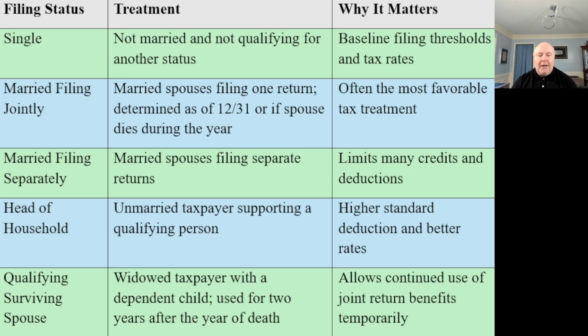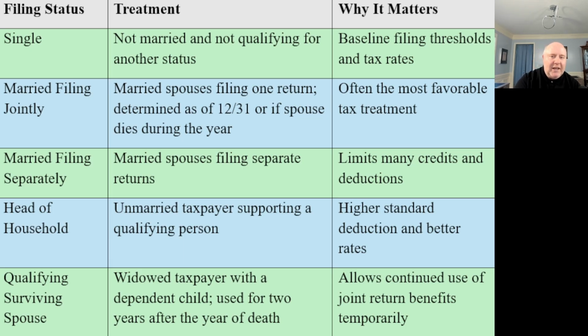Now, I skipped one, and it's the qualifying surviving spouse. We're going to spend a little bit more time on this one. When you have a qualifying surviving spouse, it means the spouse passed away during the year. And when I told you before that filing status is determined on the last day of the year, the qualifying surviving spouse is an exception to that. So say you had a spouse that passed away in April, right? Then the surviving spouse goes ahead and, next tax year, so if they passed away in April of 2025, when it came to 2026, maybe in January or February, they're getting ready to file their taxes, and they're trying to figure out, hey, what is my filing status?